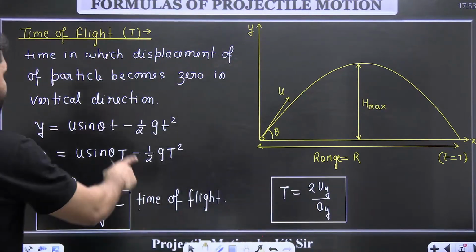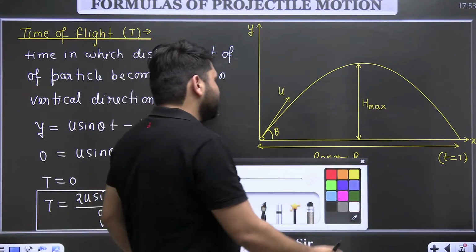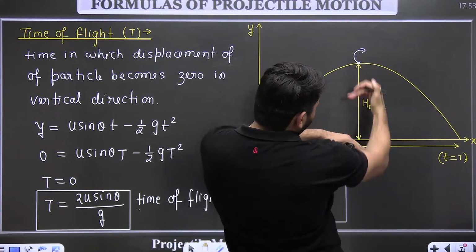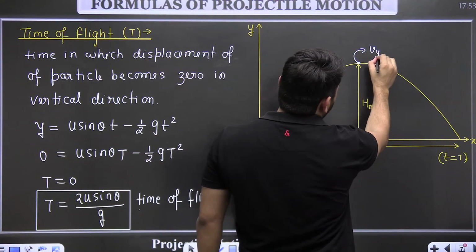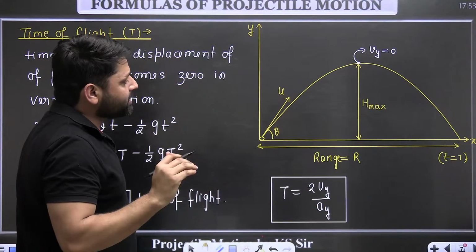Okay, so this is the formula of the time of flight. How do we find the maximum height? What is the maximum height? This height is the maximum height. So maximum height is in the vertical direction. Here velocity in the y direction becomes 0.